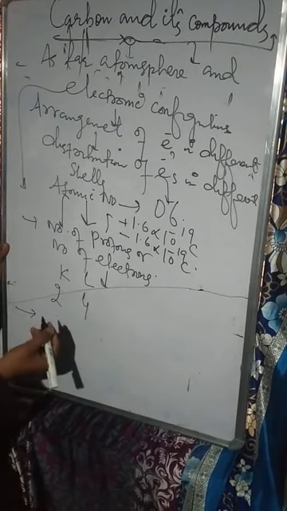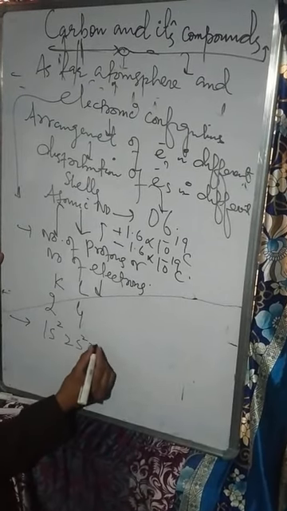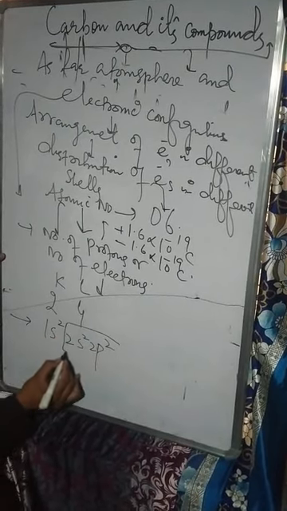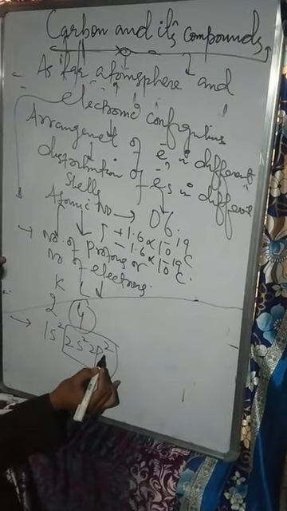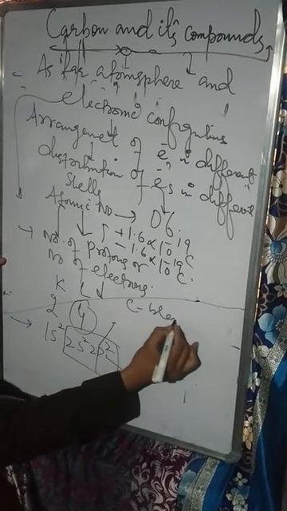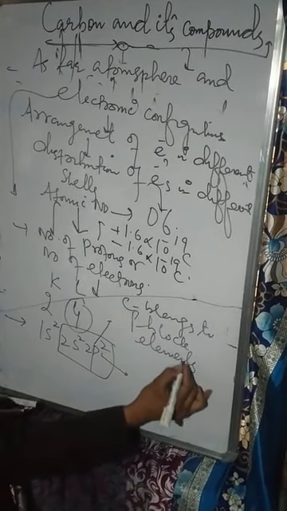According to the above principle, as far as energy distribution is concerned, its electronic configuration is 1s2, 2s2 and 2p2. The last shell contains 4 electrons, and the last electron goes into the p subshell. That means this carbon belongs to p block elements.